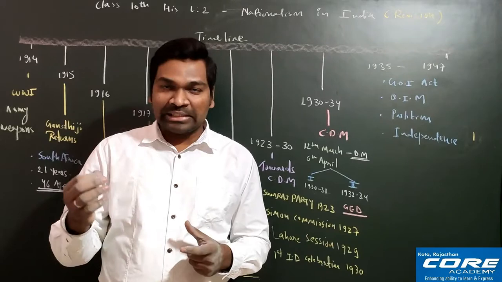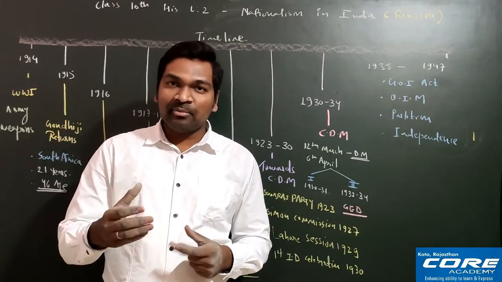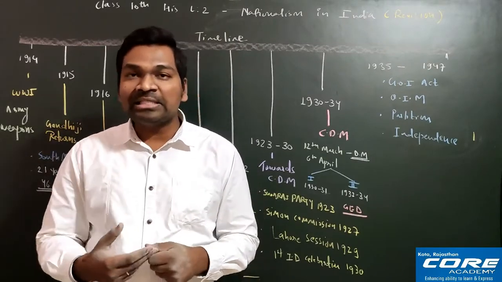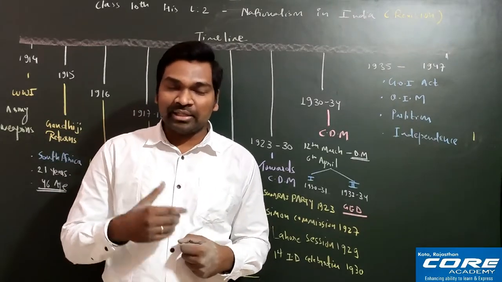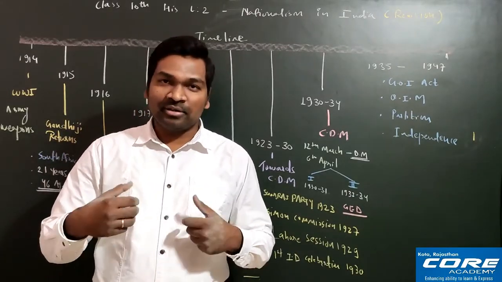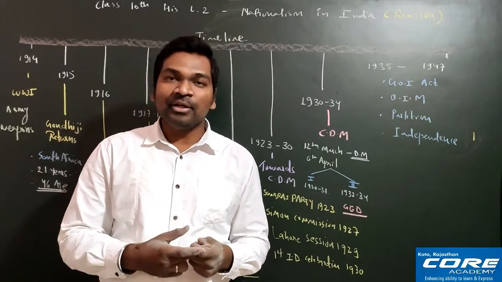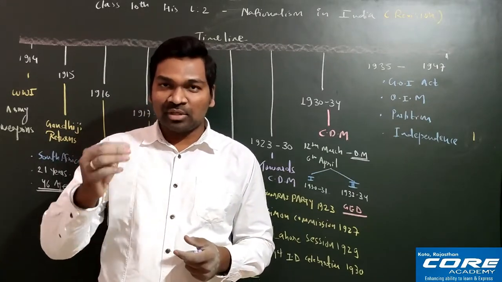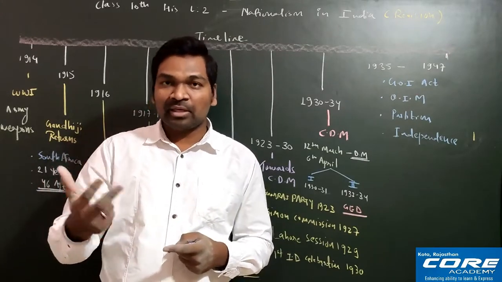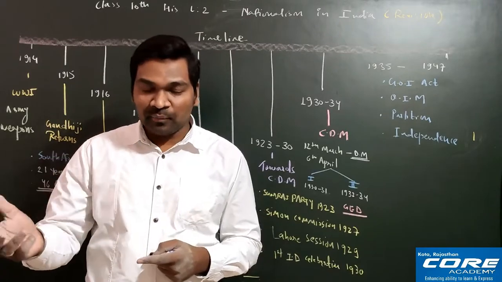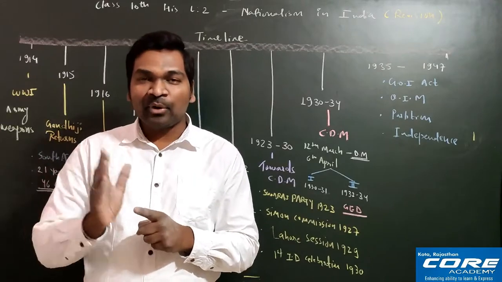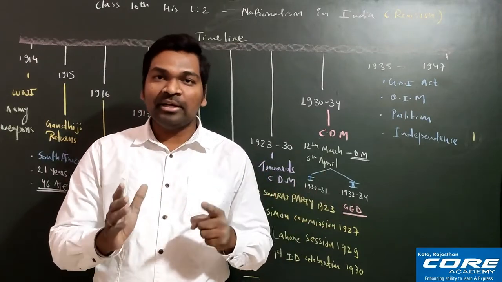And this Mountbatten Plan says that India and Pakistan will become two new countries, and the princely states will have three options. That is, either they can go with India, or they can go with Pakistan, or they can be an independent entity, an independent nation, fine. So once again I'm repeating, the Mountbatten Plan had three proposals. The first was that partition will take place, the second was that India and Pakistan will become new countries, and the third was that princely states will have three options. Either they can go with India, or they can go with Pakistan, or they can be independent, है ना.